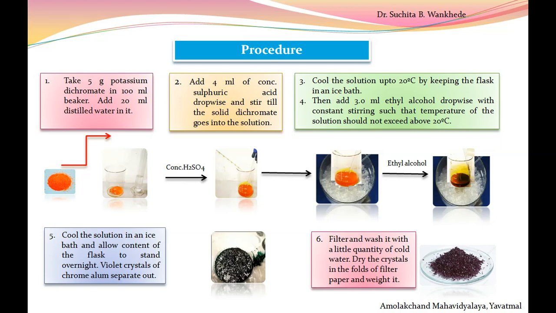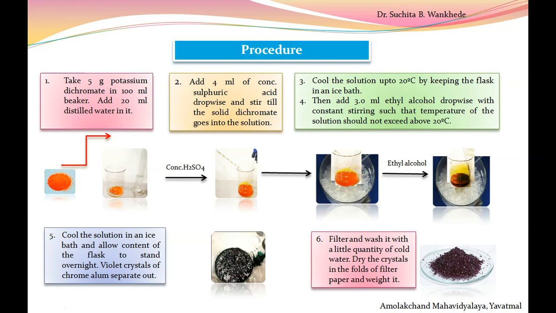with constant stirring. As you see, the color of potassium dichromate solution is orange, and when we add acid to it, it becomes slightly yellowish. Then, after complete addition of concentrated sulfuric acid drop by drop with constant stirring, put this reaction mixture in ice bath. Now, cool the solution up to 20 degrees Celsius.